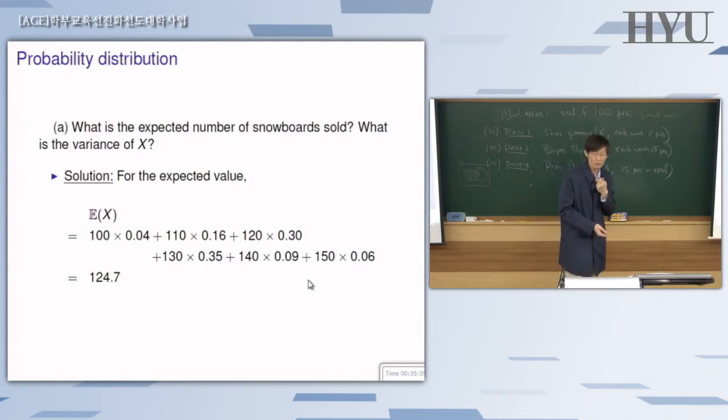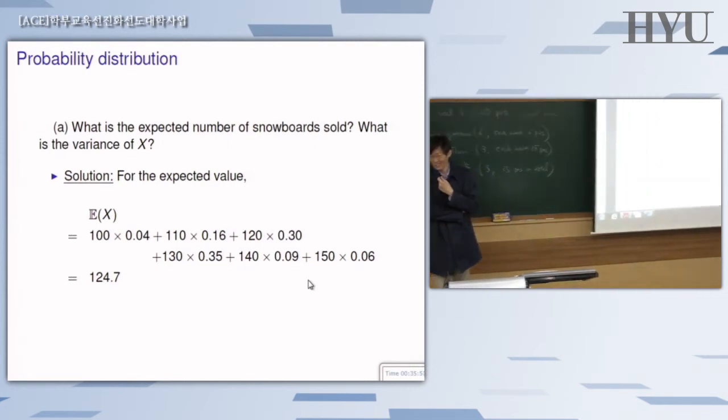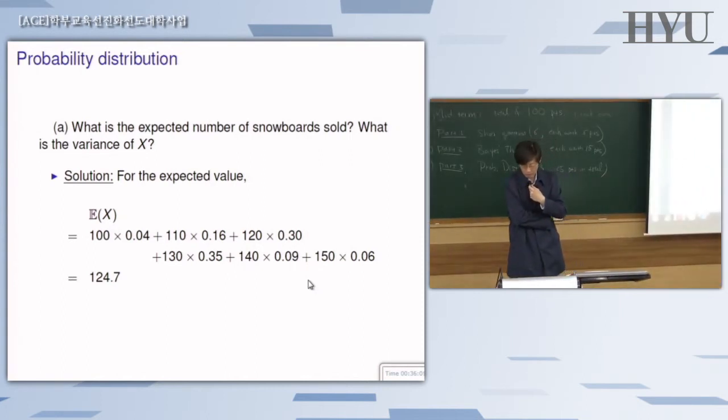But one student didn't even ask, and I thought that he understood it, but at the end of the final, he came up to me and said that he didn't know the meaning of break even. I asked him why he didn't ask. He just said, well, I didn't want to. But if you don't understand any part of the English, just raise your hand and ask. If I'm around, I will be able to answer it. But this time I'm not near. But TAs will be there. So ask her.